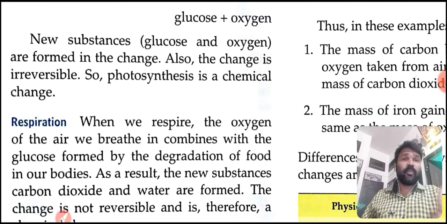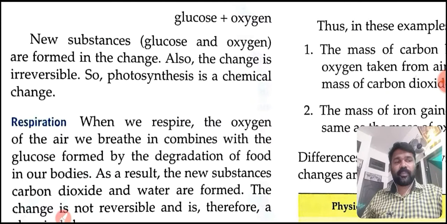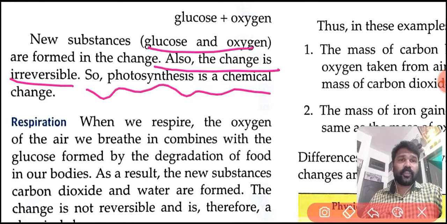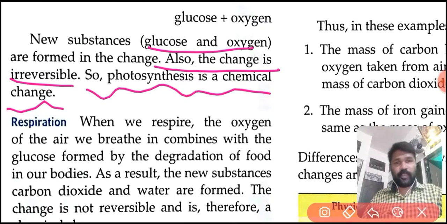We are discussing chemical changes, and this change is also irreversible. At the time of photosynthesis, new substances, glucose and oxygen, are formed, and this change is irreversible. So we can easily say that photosynthesis is a chemical change.